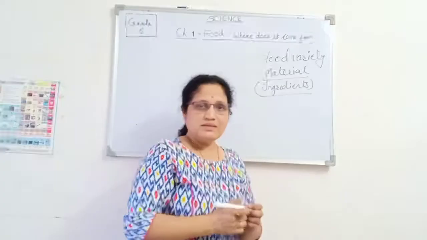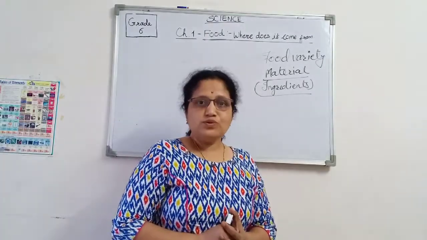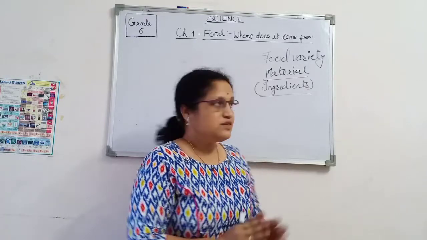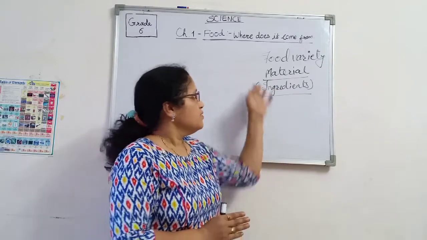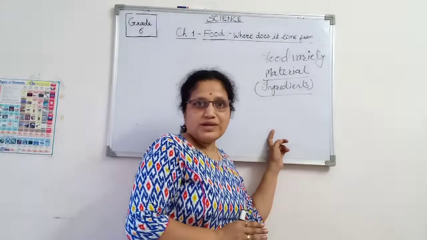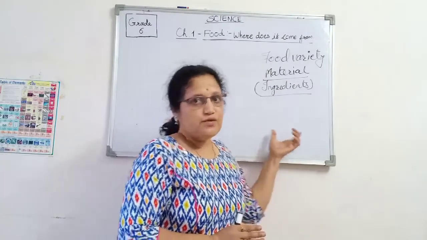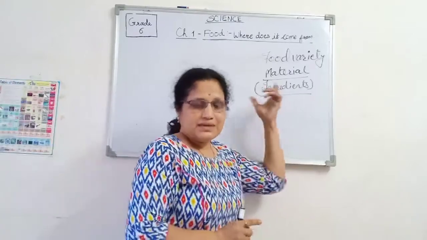Material means the raw things we use to prepare the food. It's called material or ingredients. For example, boiled rice: in boiled rice, raw rice and water are used. These are called the ingredients.